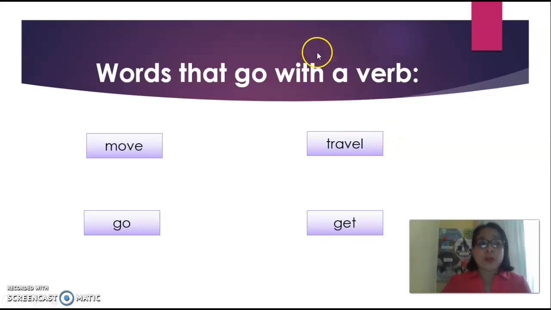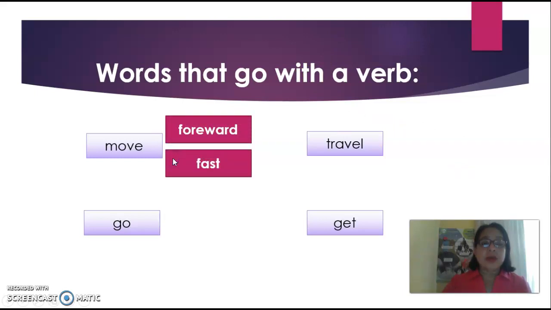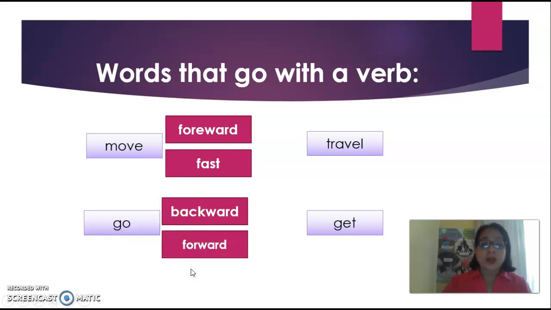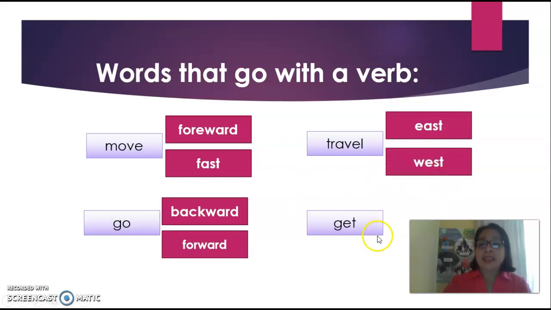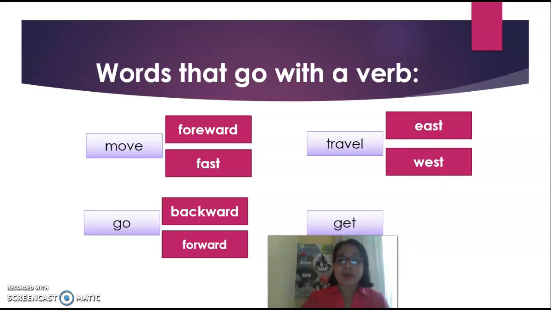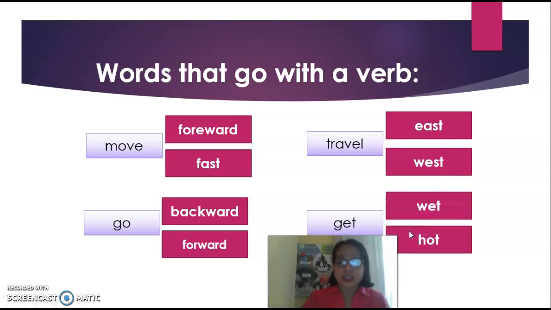These verbs go with move. Move forward, move fast, and go backward, go forward, travel east, travel west. Get wet and get hot.